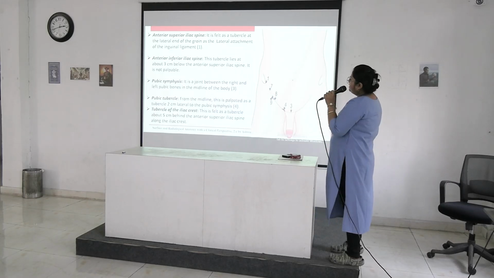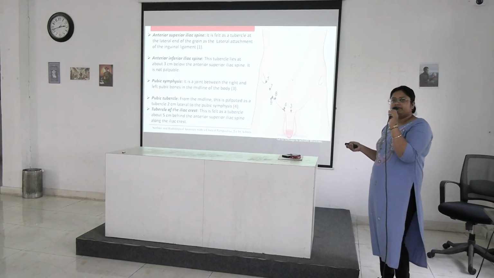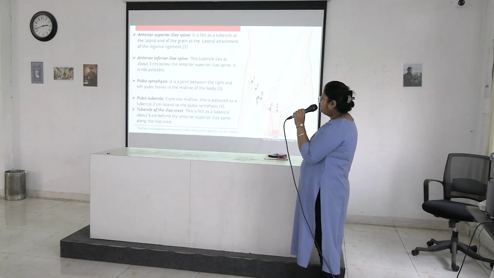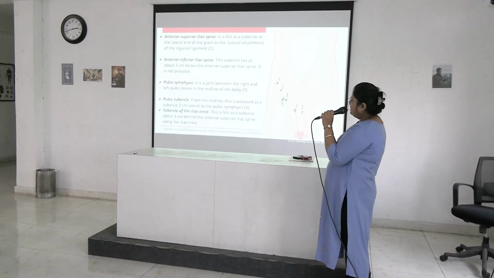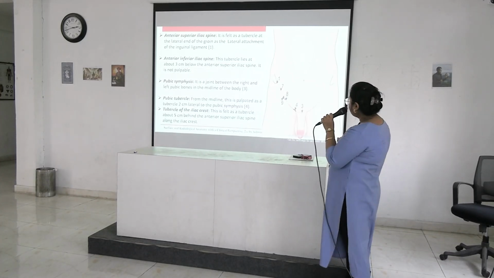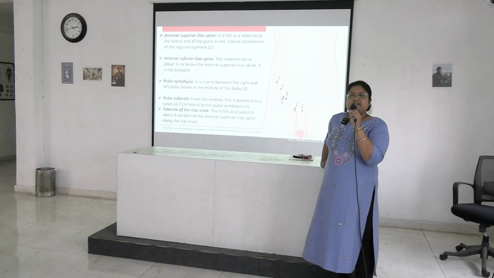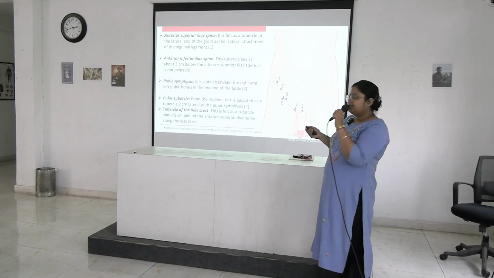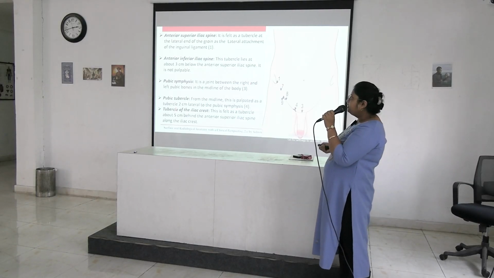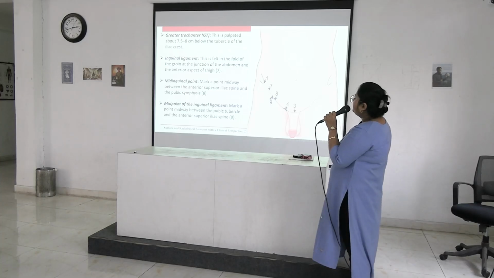Next is tubercle of the iliac crest. This is also an important point. This is felt as a tubercle about 5 centimeter behind the anterior superior iliac spine along the iliac crest. From this anterior superior iliac spine, you trace the iliac crest posteriorly. So 5 centimeter posterior to this spine will be the tubercle of the iliac crest. Okay, understood?